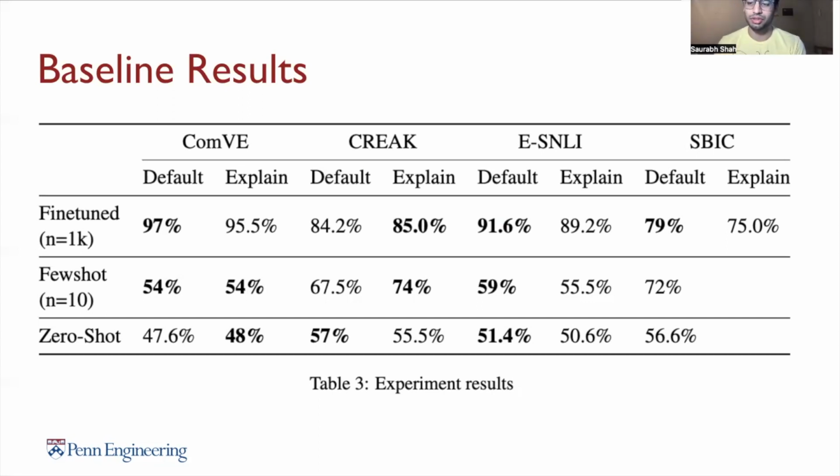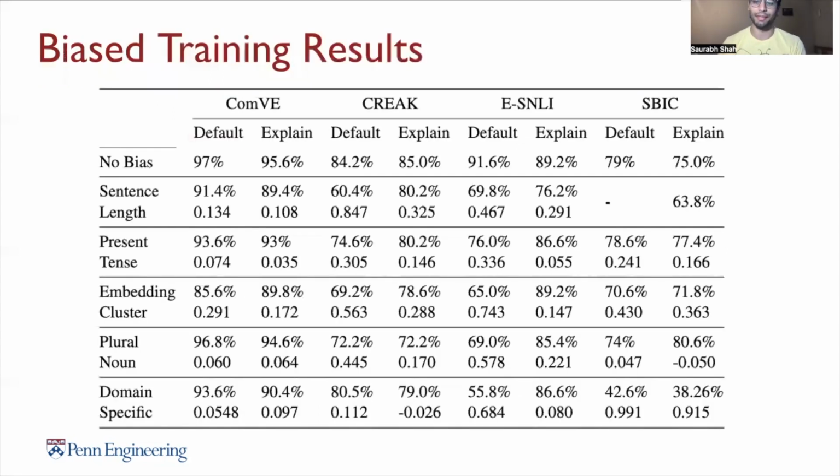So moving on to our bias fine-tuning, we have this table. I know it's a little intimidating, so let me break it down. Each cell contains an accuracy score, which is the percentage that you see, as well as a correlation between the model's output and the bias feature that we'd introduced in that row.